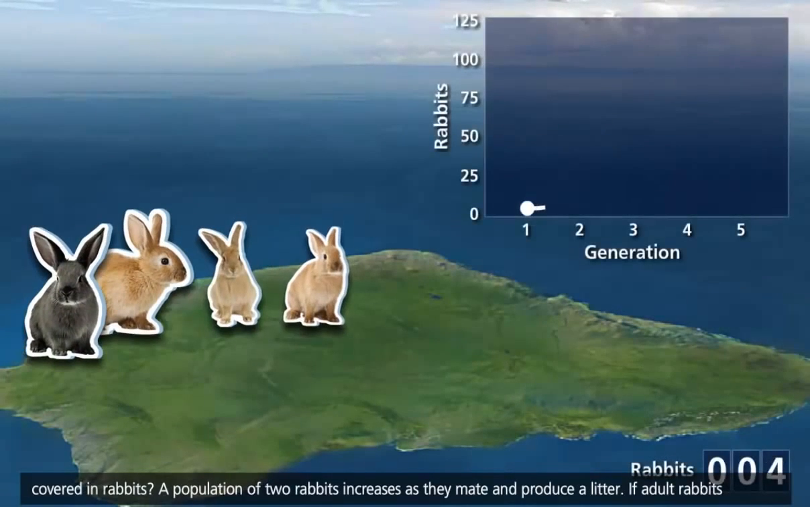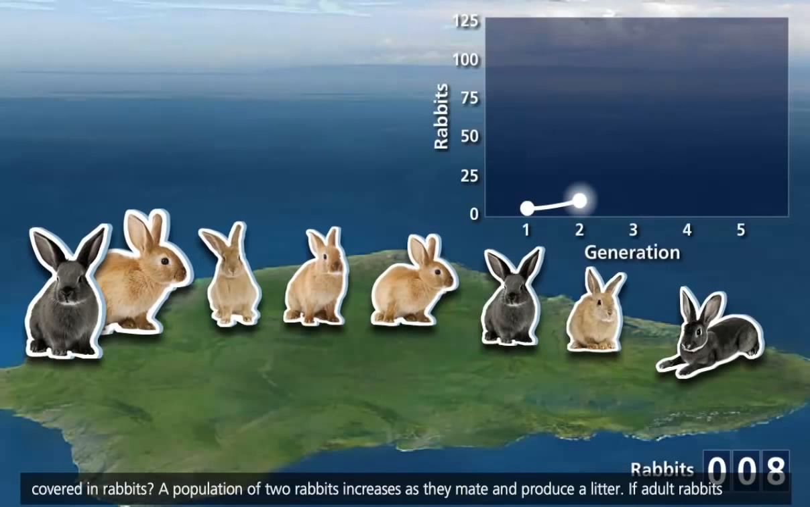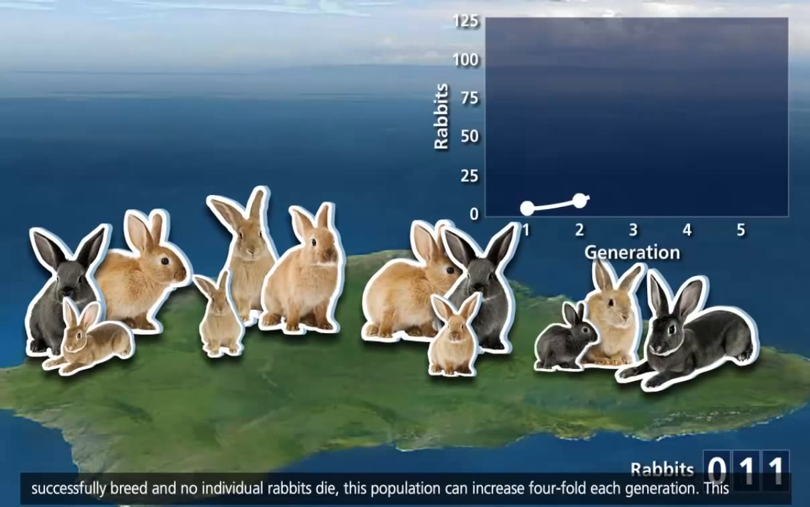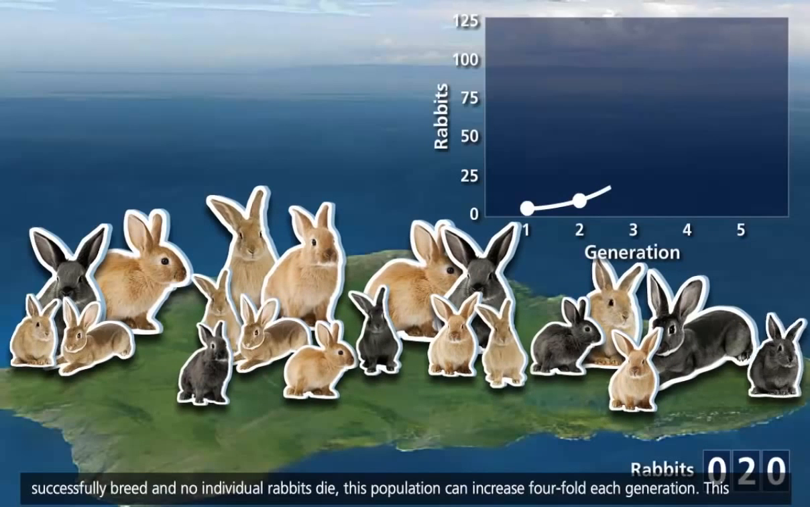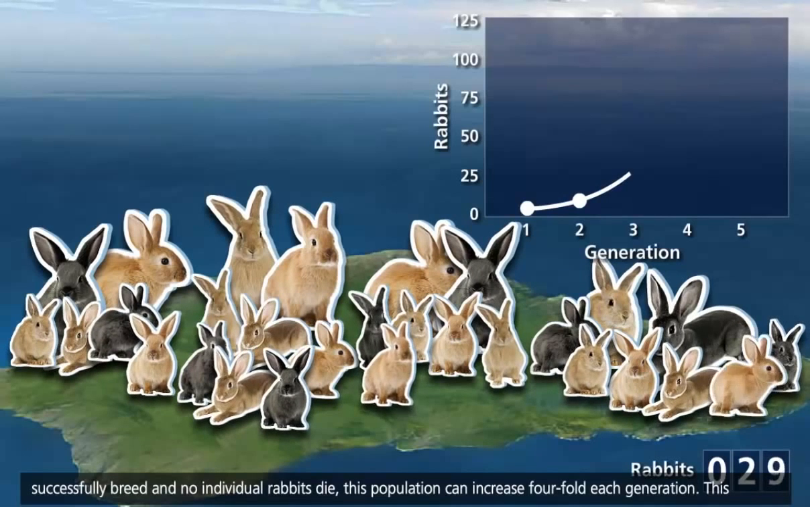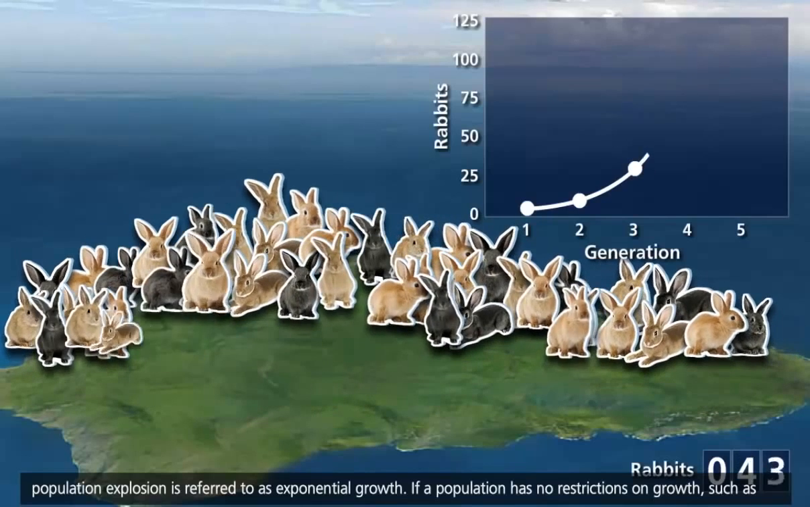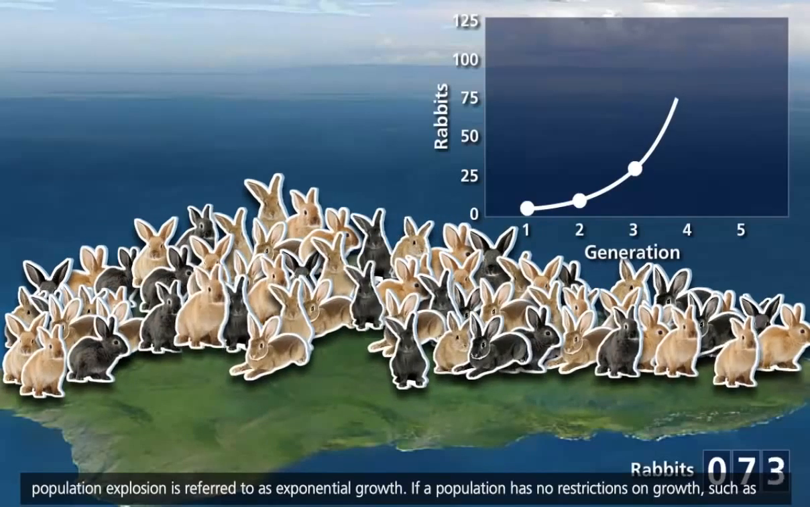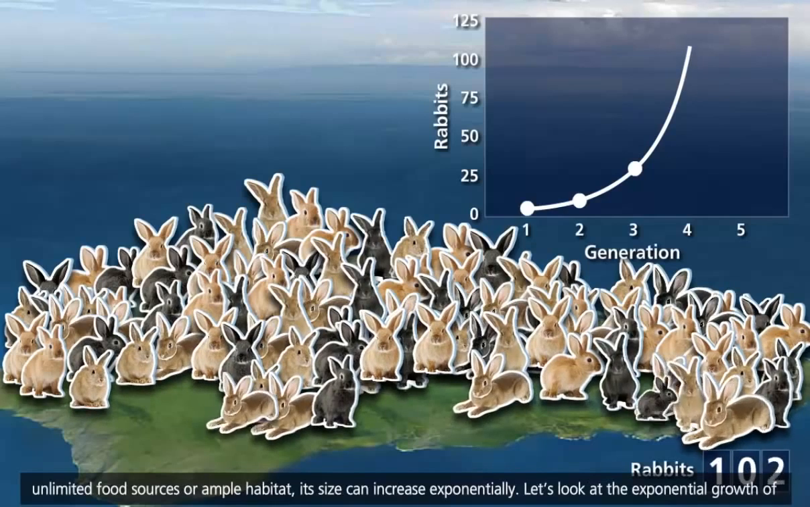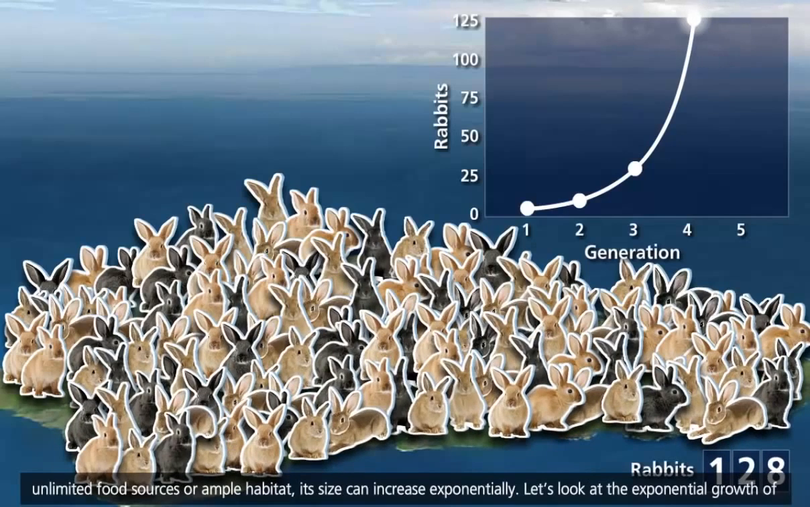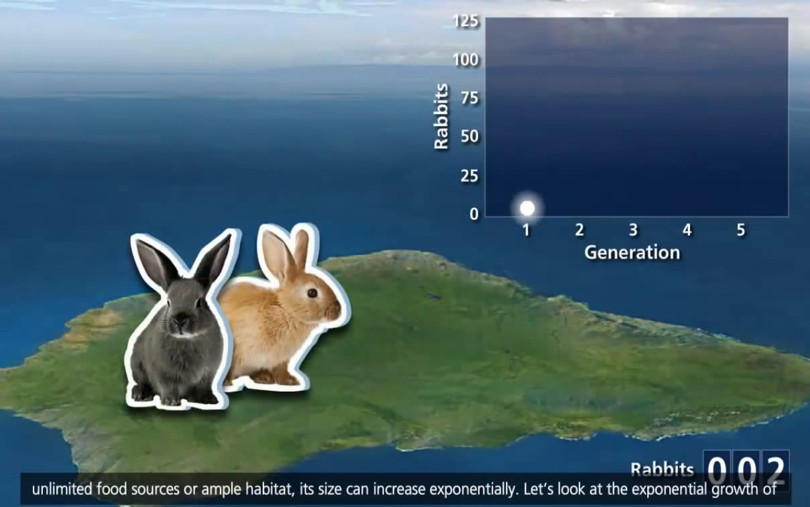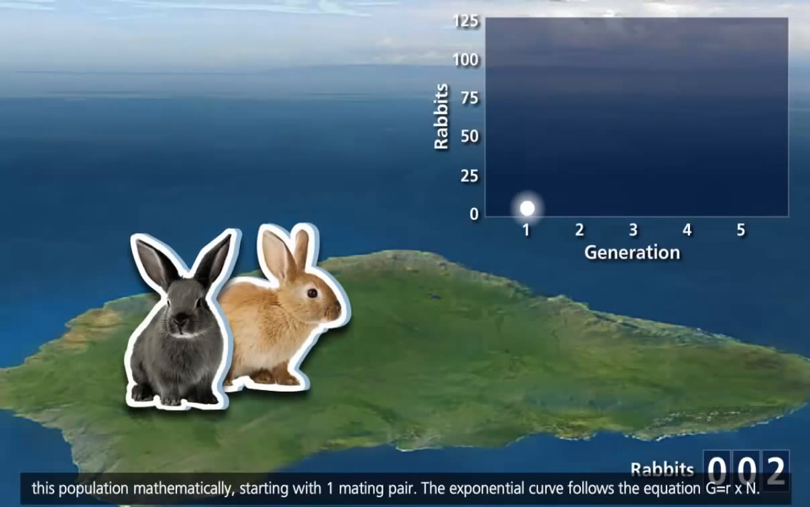A population of 2 rabbits increases as they mate and produce a litter. If adult rabbits successfully breed and no individual rabbits die, this population can increase 4-fold each generation. This population explosion is referred to as exponential growth. If a population has no restrictions on growth, such as unlimited food sources or ample habitat, its size can increase exponentially. Let's look at the exponential growth of this population mathematically, starting with one mating pair.